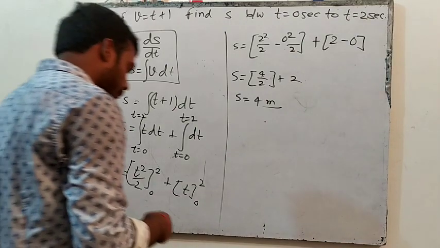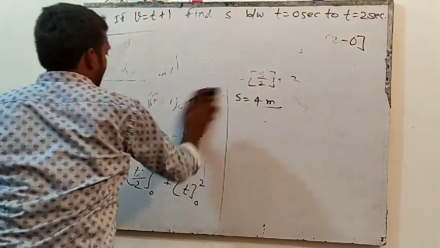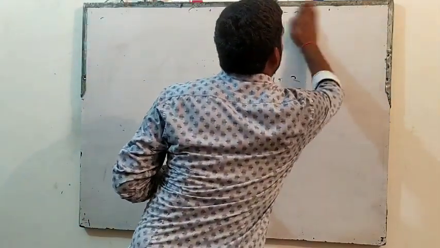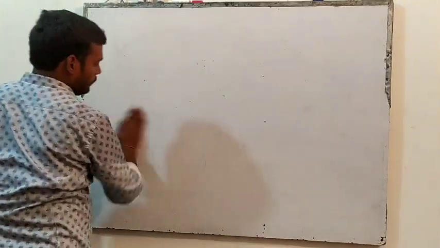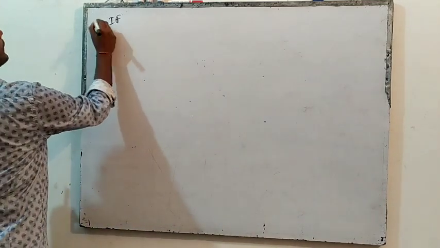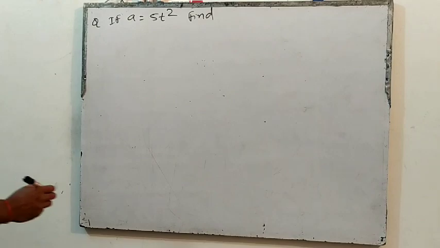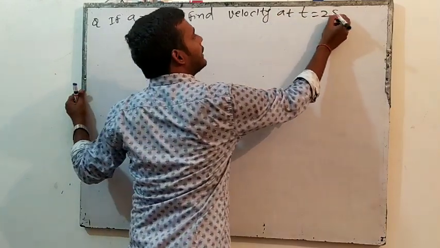For example, see this one. If acceleration is equal to 5t square, find velocity at t equal 2 seconds.